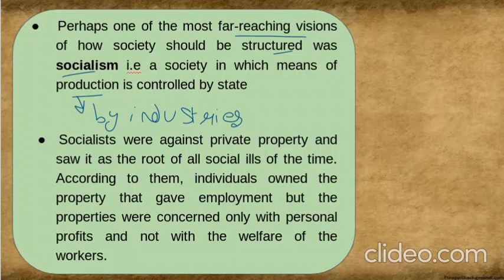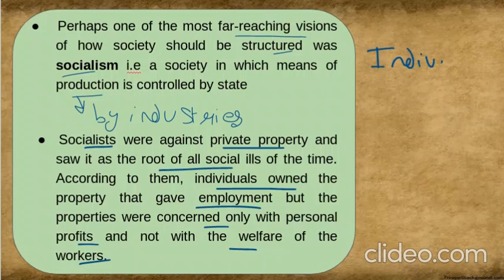Socialists were against private property. They didn't want private property, and they saw it as the root of the problem. According to them, individuals owned the property and gave employment, but the owners were concerned only with personal profit and not with the welfare of workers.